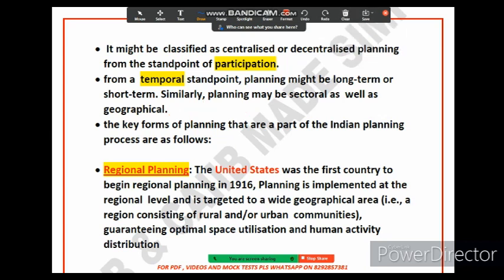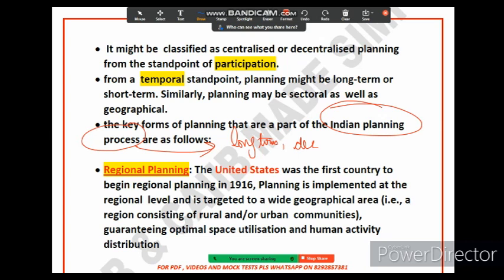Now let's talk about the India planning process. The India planning process is a long-term, decentralized planning process. You can see it written here. First, it is long-term planning. The second thing is it is decentralized planning. We have just discussed what is decentralized and what is centralized. It is implemented at the national level, state level, and local level.